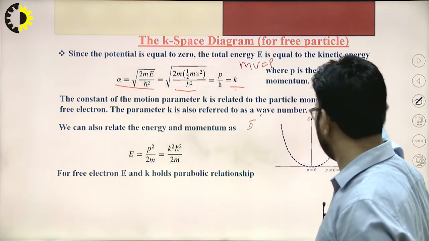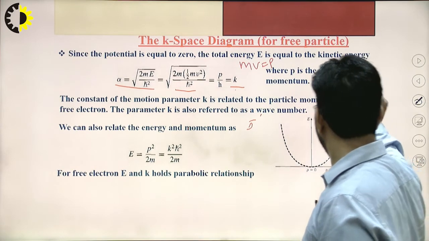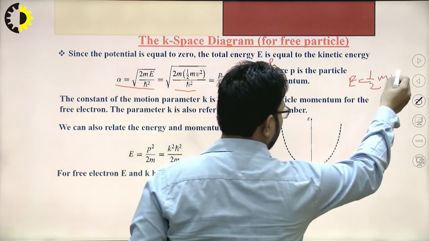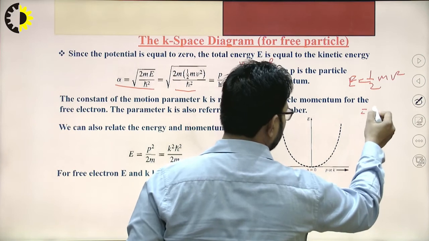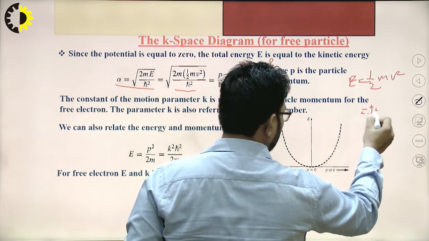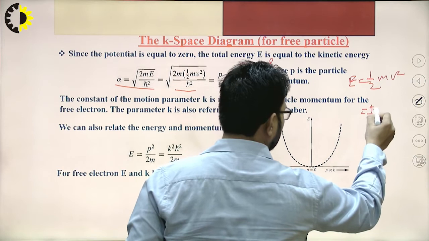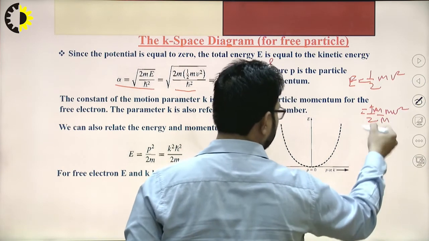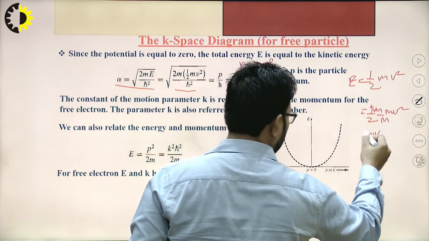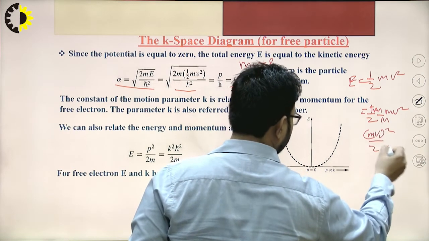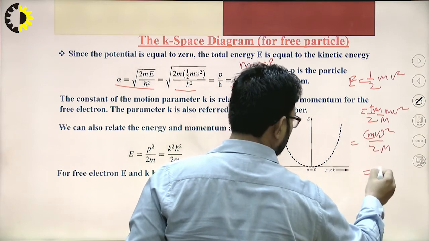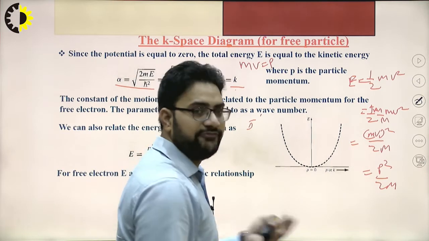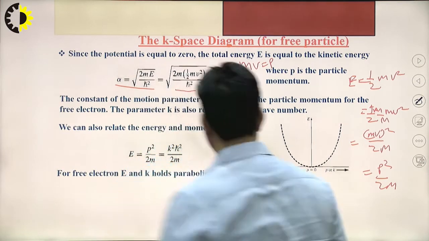Actually E is equal to half m v square, which is equal to 1 upon 2m multiplied by m square v square, which is equal to (mv) square divided by 2m, which is equal to p square divided by 2m, where p is equal to mv, that is the momentum.